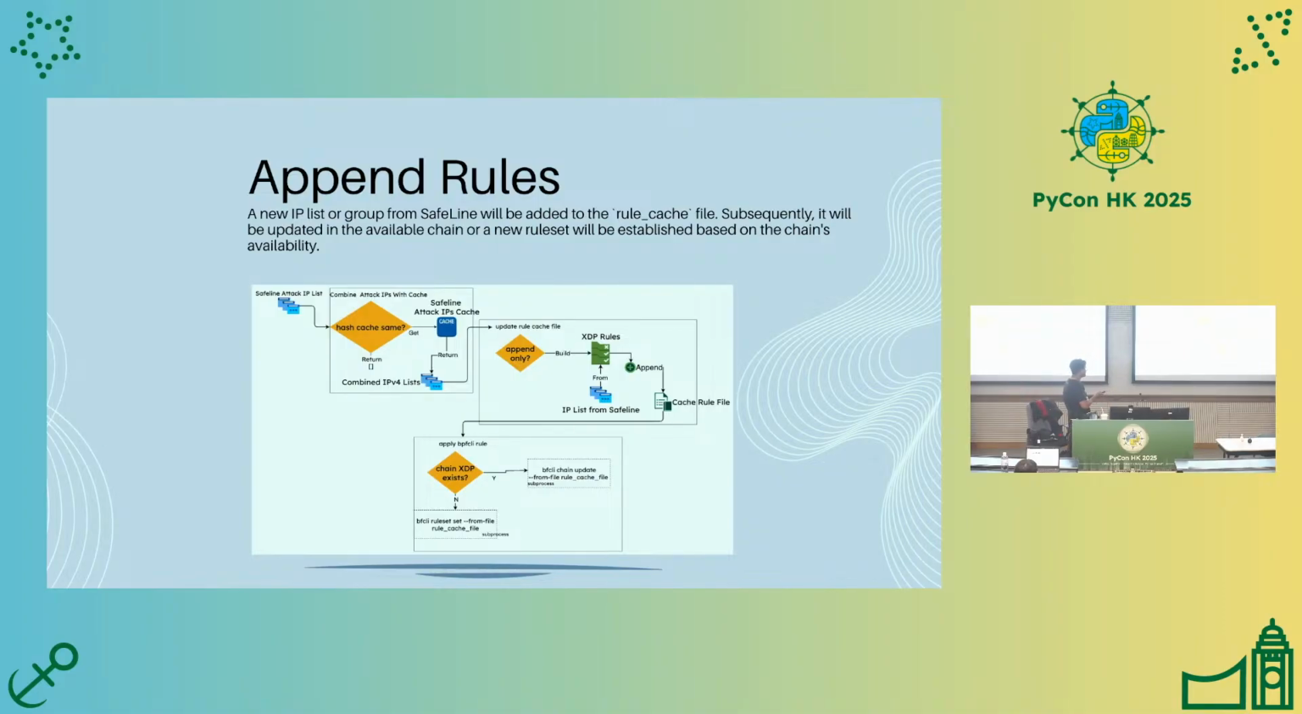Then we'll check the append-only variable. If this is true, I need to build the XDP rule and append all IP addresses from this inside the hash rule file. Then next, we'll need to update the rule hash file by using subprocess inside the asyncio, and this actually contains two parts. Based on the chain XDP availability, if a chain already exists, we need to update it. If no chain exists, we need to create a new rule set.